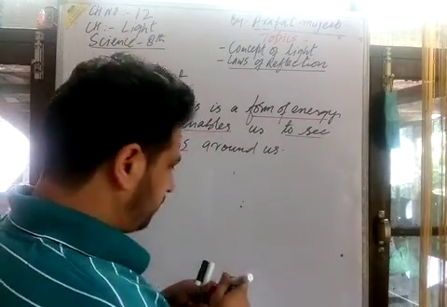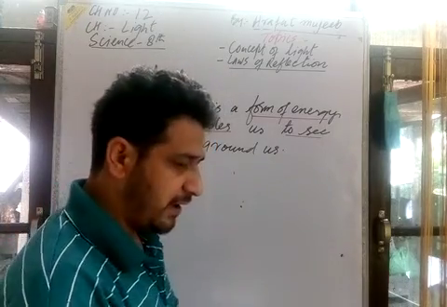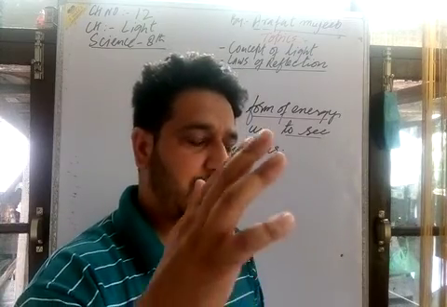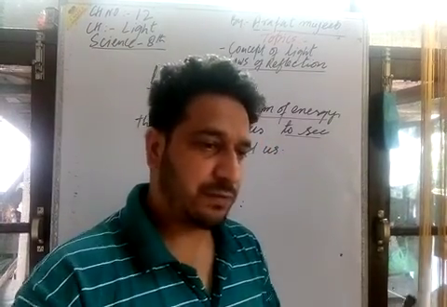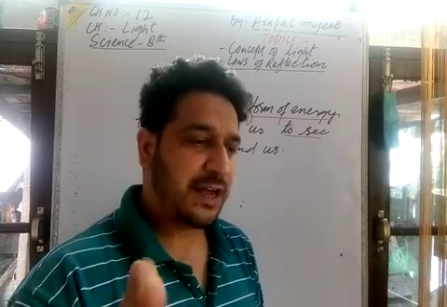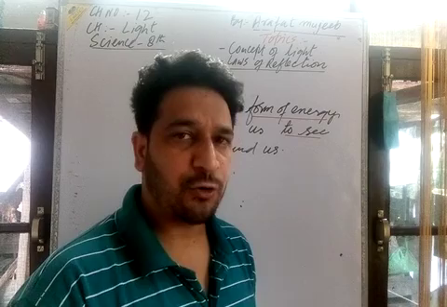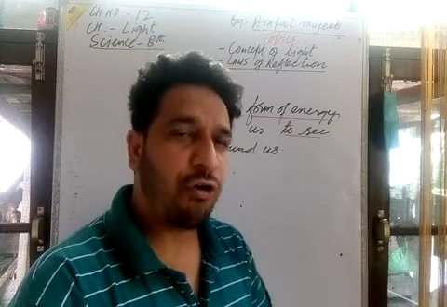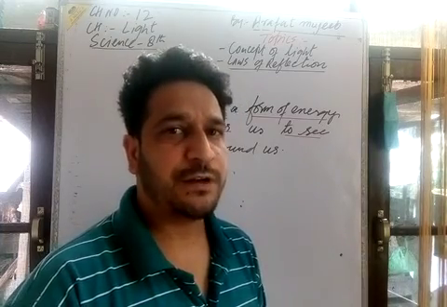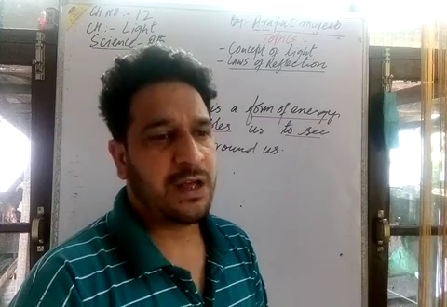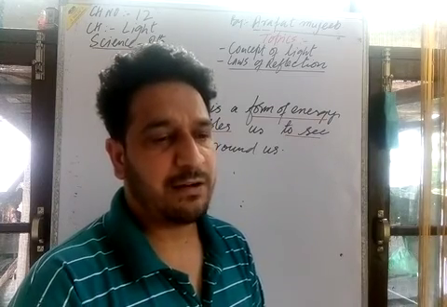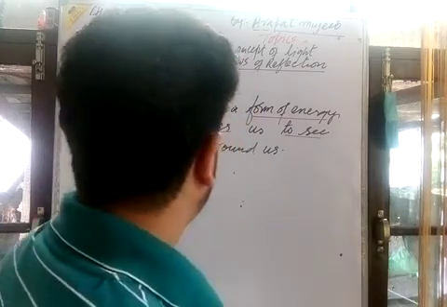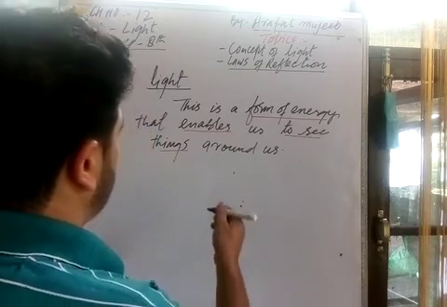Now this light is a form of energy. It travels from the source and makes things visible to us. When this light falls onto objects, they reflect some part of the light, and these reflected rays enter our eyes. Then the object becomes visible to us, and we are able to see those things.